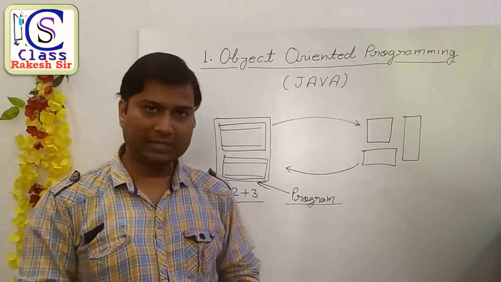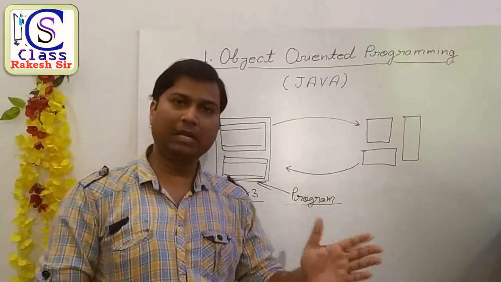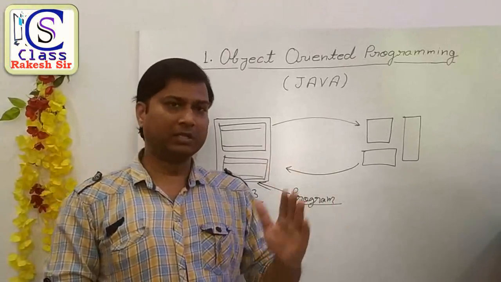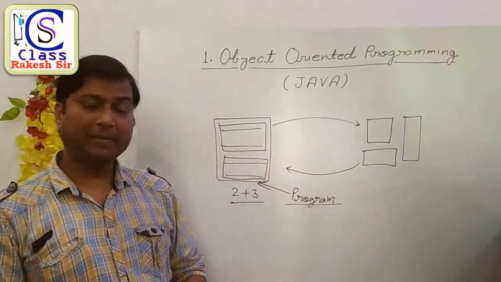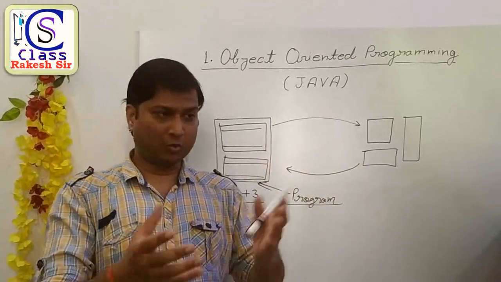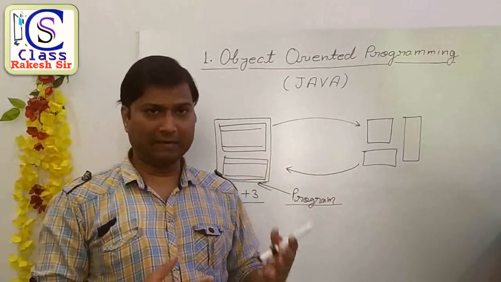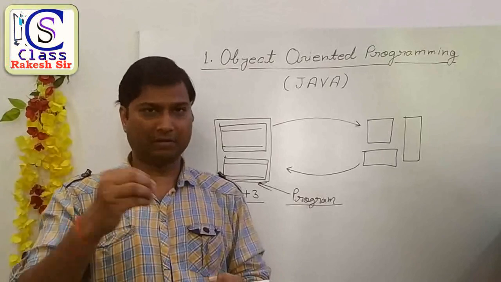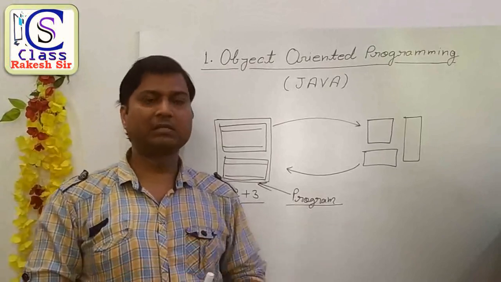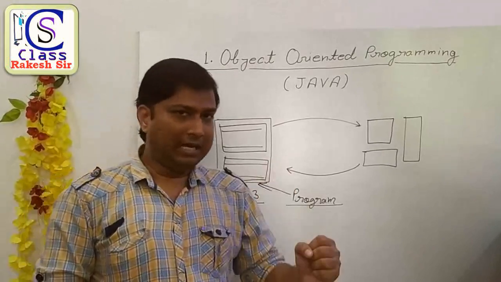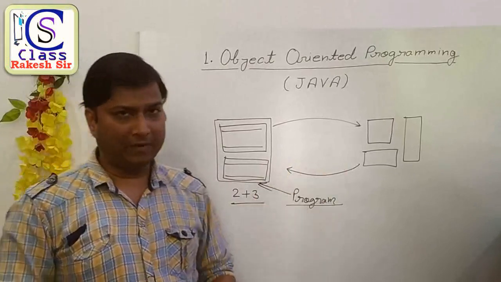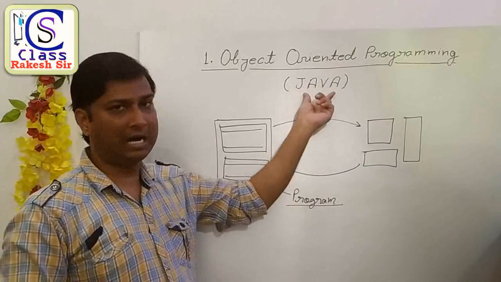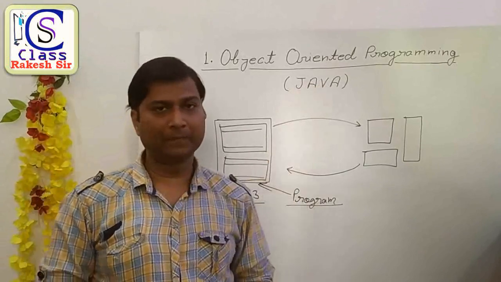There are two different types of computer language, low level language and high level language. In low level language we use only 0 and 1, but high level language is totally similar to our English language. It means in high level language we use our English, our numbers, our symbols. We have to learn Java, and Java is a high level programming language.